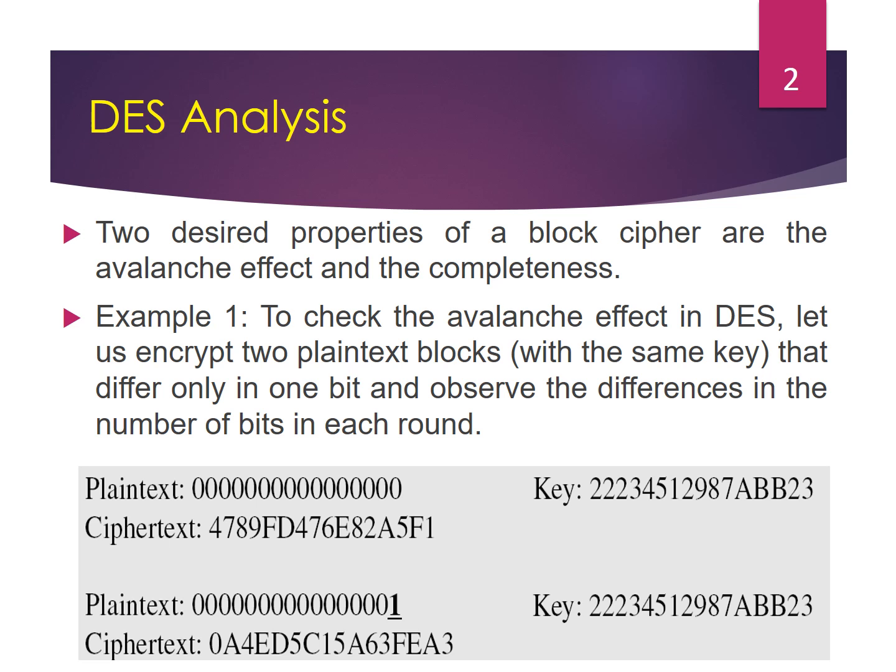For example, the plaintext is given as 000, and the key used is 22234512987ABB23. Again the plaintext will be 000 with the last bit being 1. The ciphertext is here converted to A0A4ED5C15A63FEA3, and the key used is the same key, 22234512987ABB23.